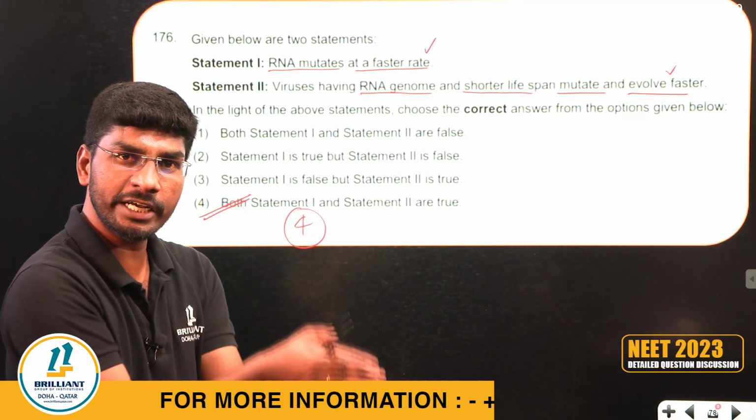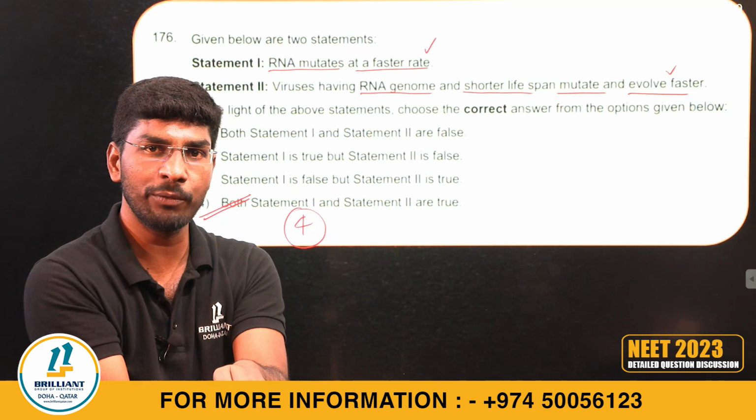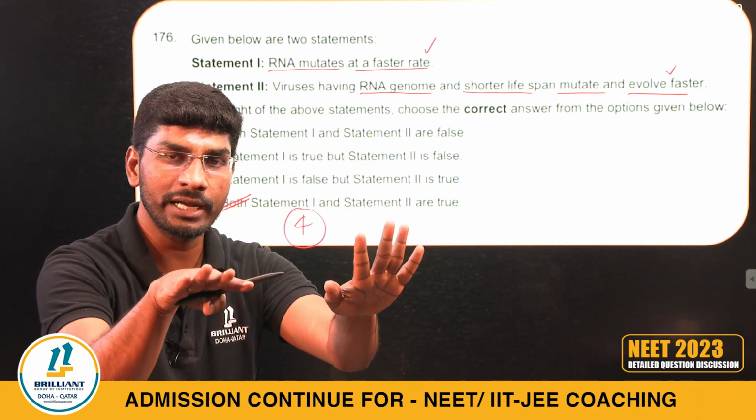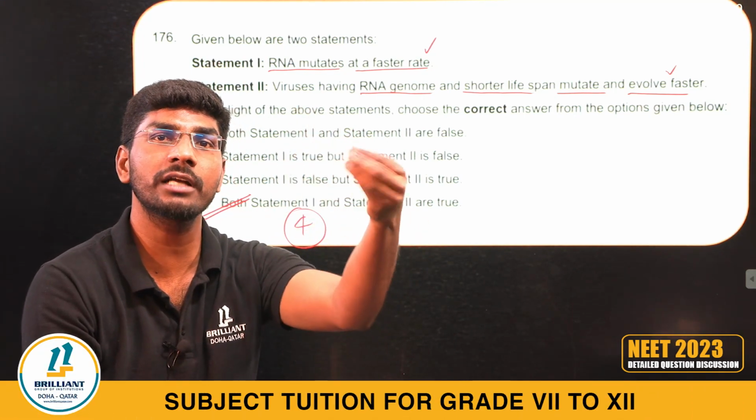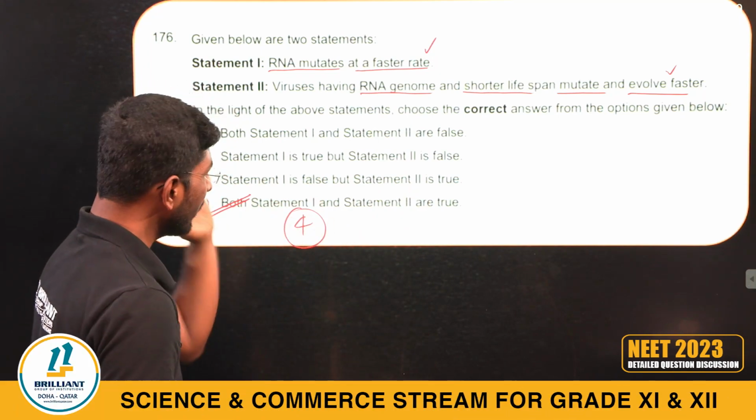RNA is the first genetic material, and from RNA, DNA evolved. RNA is less stable than DNA, so RNA undergoes mutation faster. So the answer will be 4.